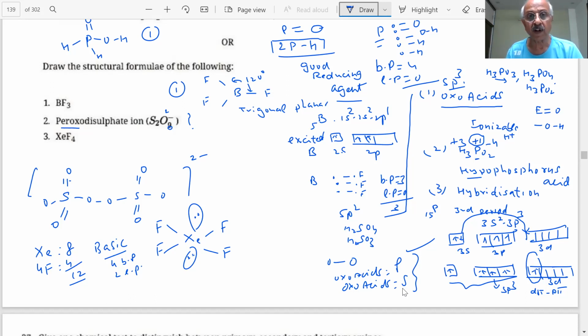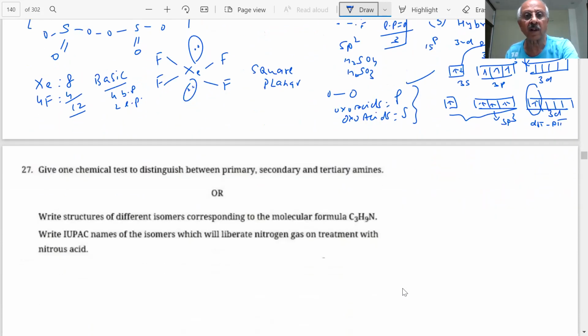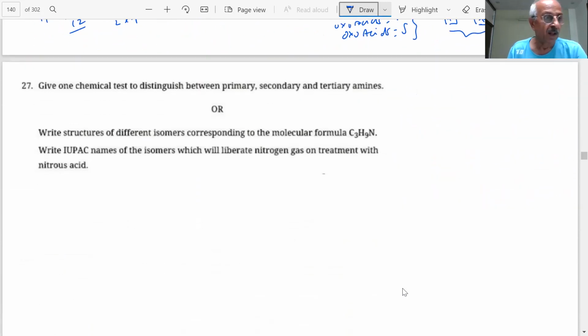You have lone pairs of electrons on the top and the bottom of the octahedral. It's the shape of a square planar. Lone pairs are not visible in the shape, students. So basically structures are important and such questions are likely to be asked, that is, how will we represent the structures of compounds.